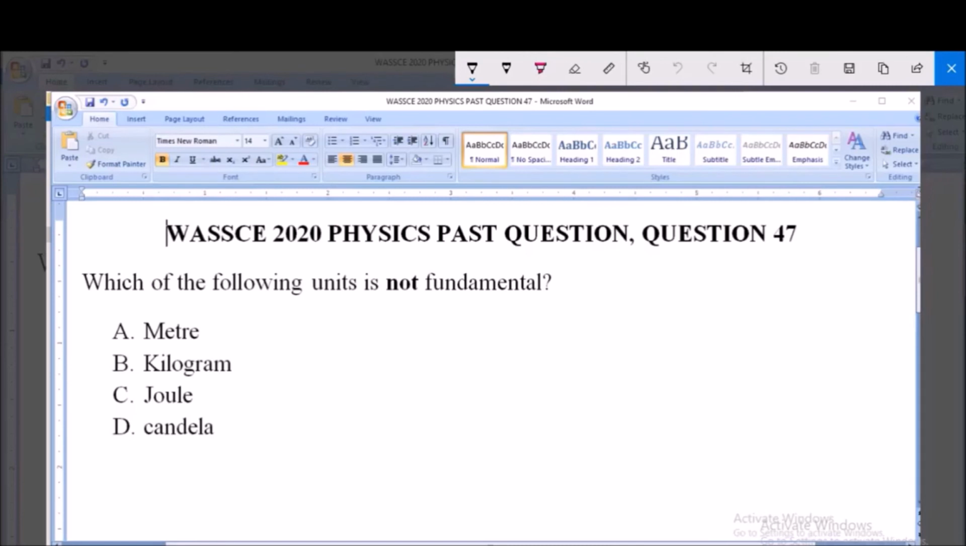I will be answering WASSCE 2020 Physics Past Question, question 47. Which of the following units is not fundamental? A. Meter, B. Kilogram, C. Joule, and D. Candela. So we are asked for a unit that is not a fundamental unit.